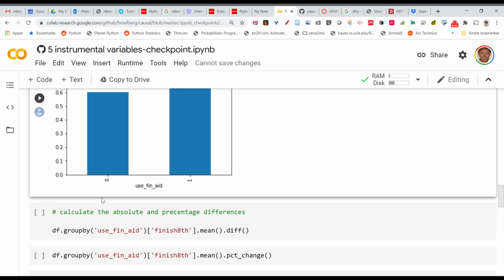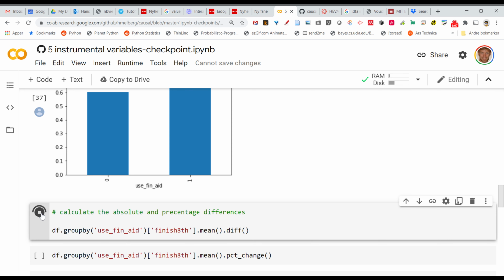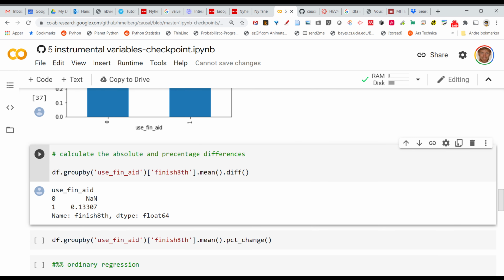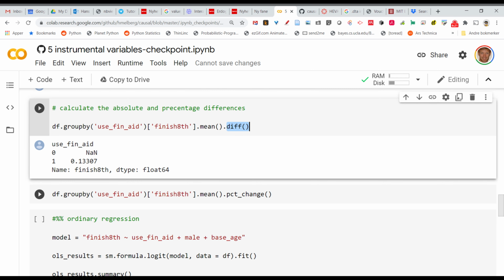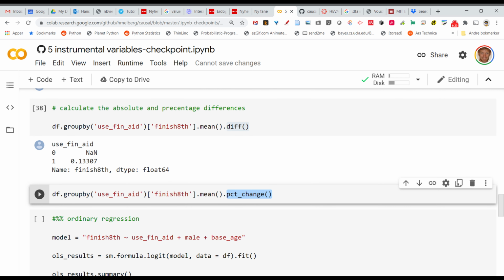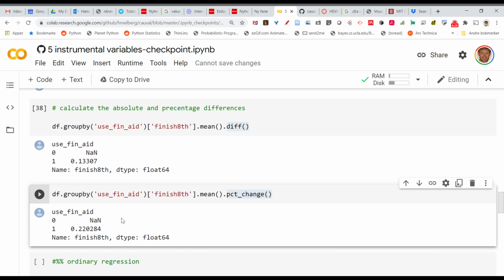We could do some more differences there, of course. You could just do the percentage difference instead of the absolute here. 13% difference between the groups. So I took the mean, and then you added diff to see the difference between those two means. You could just add percentage change if that's what you want to look at instead of the absolute difference. So it's quite a big percentage difference.